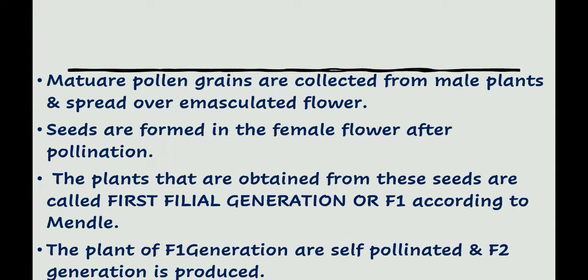Mature pollen grains are collected from male plants and spread over the emasculated flower. Seeds are formed in the female plant after pollination. The plants that are obtained from these seeds are called the first filial generation, or F1, according to Mendel. The plants of the F1 generation are self-pollinated and the F2 generation is produced.